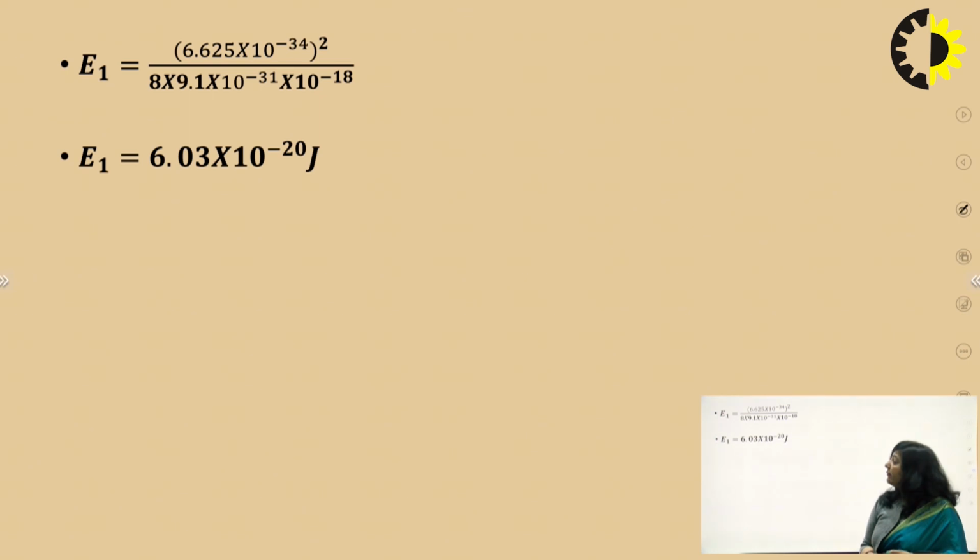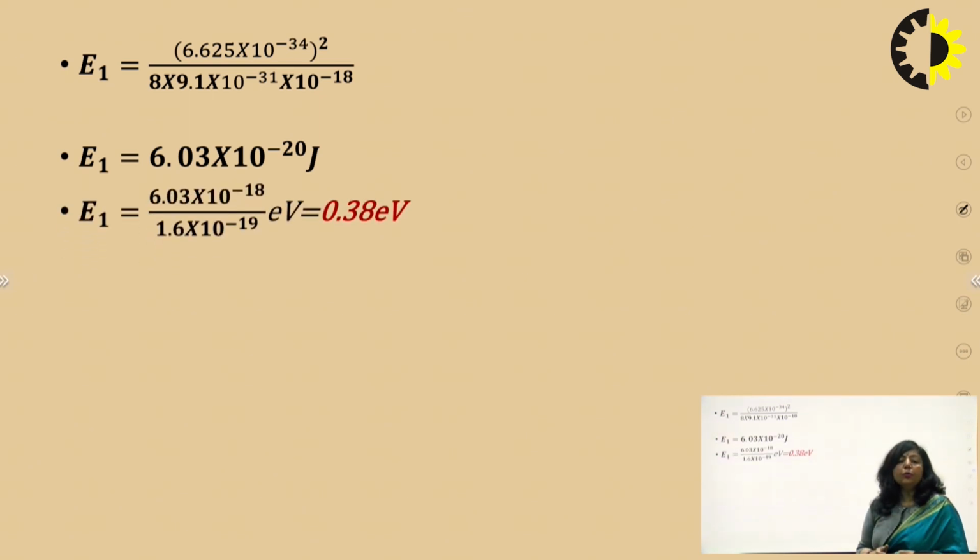After getting this E1, you can convert it into electron volt. So this was the energy in joule. In electron volt, simply you have to divide by 1.6 into 10 raised to power minus 19. So when you divide it by 1.6 into 10 raised to power minus 19, you will get the energy as 0.38 electron volt. Now it is the simplified value of the energy of the lowest energy state.